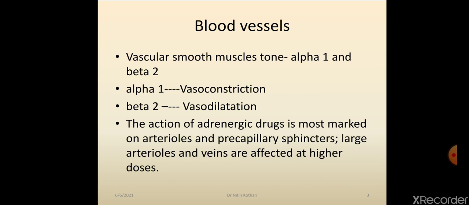So whether the blood vessel will undergo vasoconstriction or vasodilatation will depend upon the density of alpha 1 and beta 2 receptors on that blood vessel. The action of adrenergic drugs is most marked on arterioles and precapillary sphincter. Large arterioles and veins are affected at a higher dose.